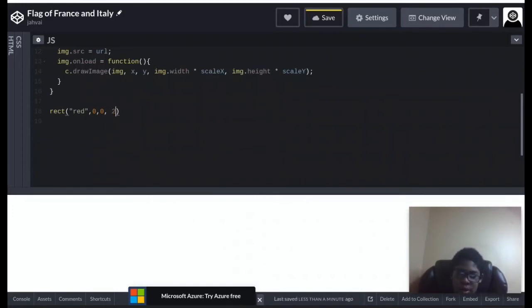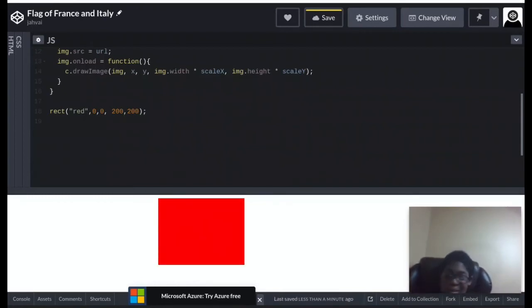Now we'll put 220, 20. Then we do this and okay. So now this is our cube. So now all that we need to do is, if we put to 200, 200, it's gonna be a little bit too big.